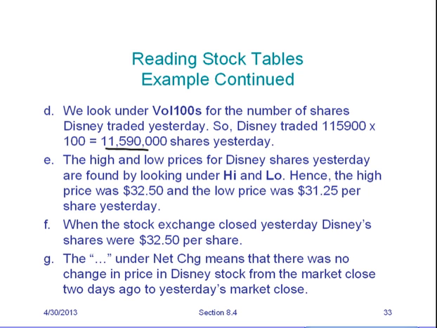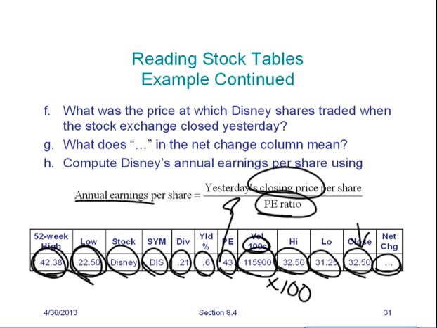Remember, you have to multiply that number by 100 in order to get the volume of the number of shares that were sold yesterday. The high yesterday was 32.50. The low yesterday was 31.25. At close, it was 32.50. And we already talked about this. The dots mean there was no change from two days ago to yesterday. So again, we talked about all this when we were looking at this chart here.